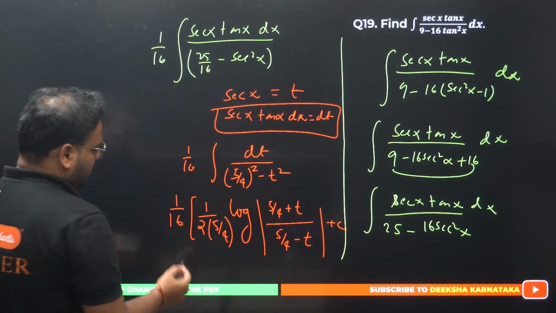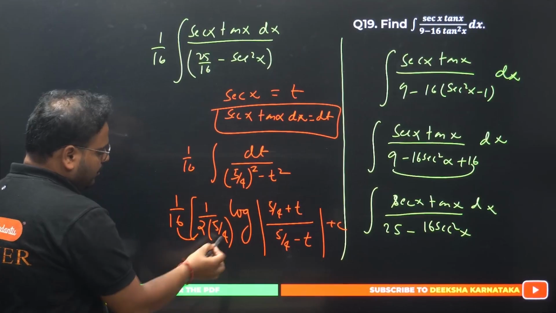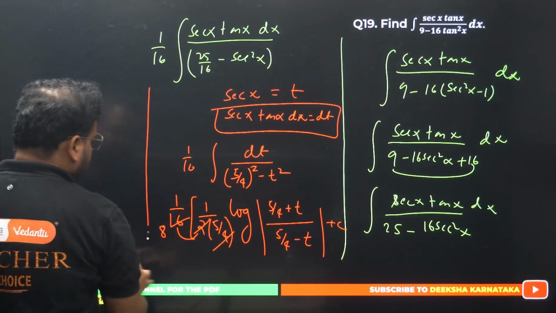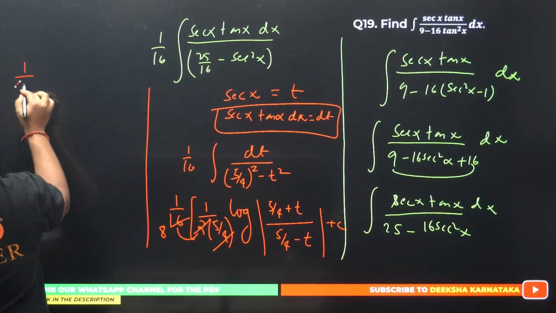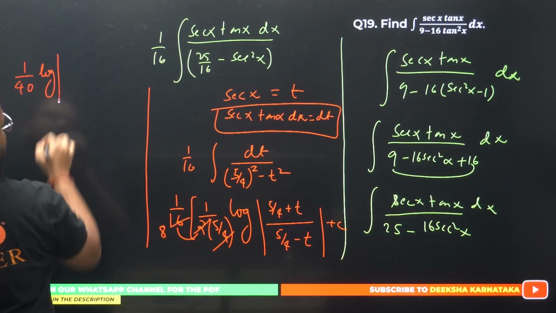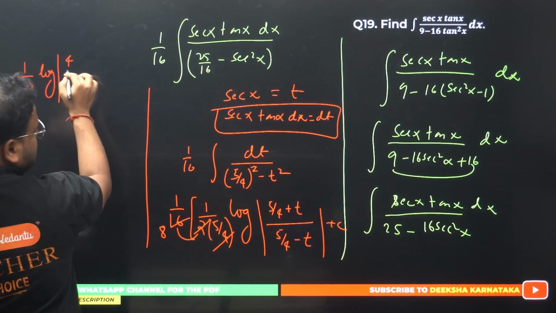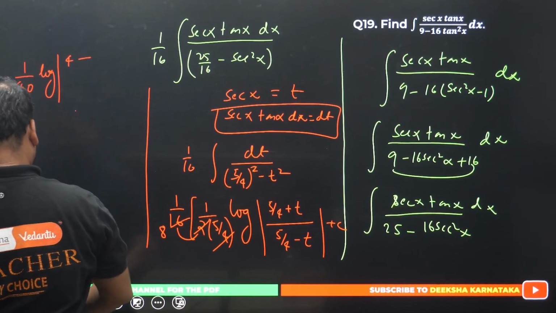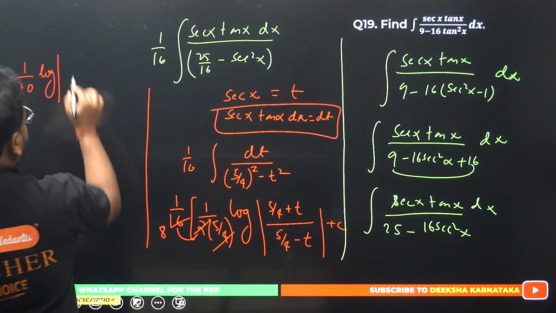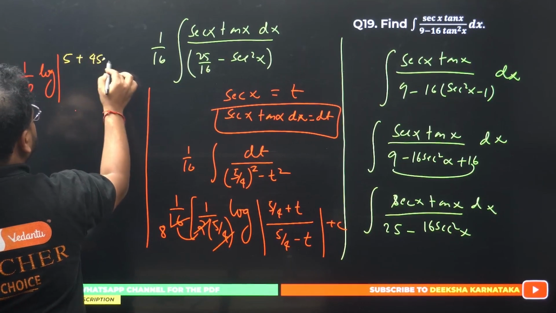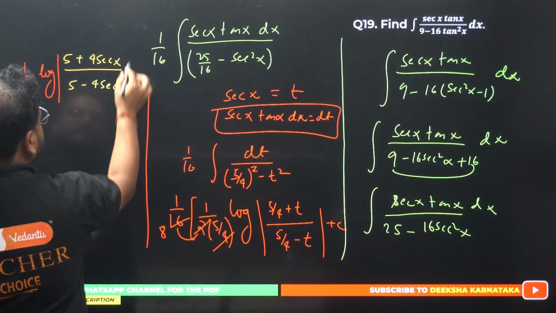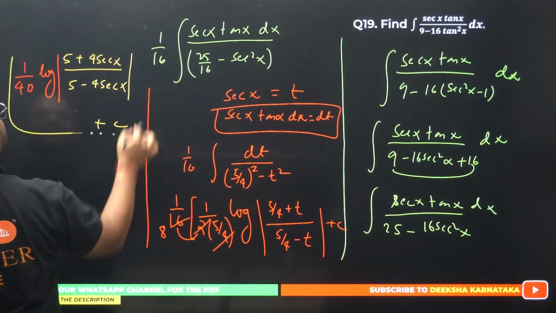Have a look. What do we get? 16 times 2 is 32, times 4. So I can cancel this with 8. Okay, my answer is coming like this. 1 by 8 times 5 is 40, so 1 by 40. And we have of course log. And t is sec x. So 5 plus 4 sec x divided by 5 minus 4 sec x plus c. That's my answer. Please check, guys.